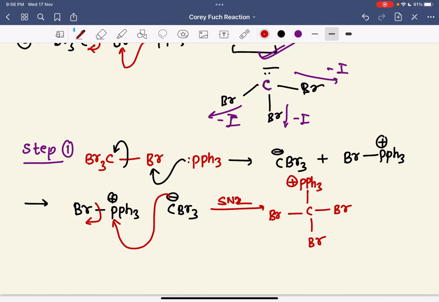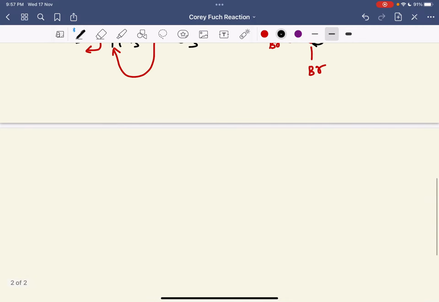Because this Br minus will leave, and we know that this Br minus is not stable, the Br minus will come again and take this Br as a Br positive, so it will leave as a Br positive, and then it will combine as Br2, right?